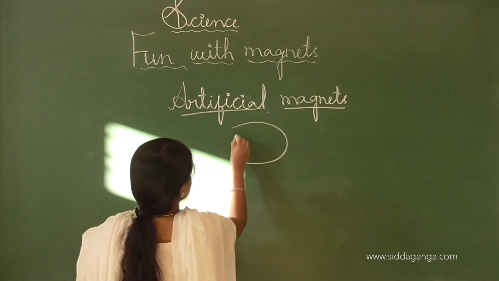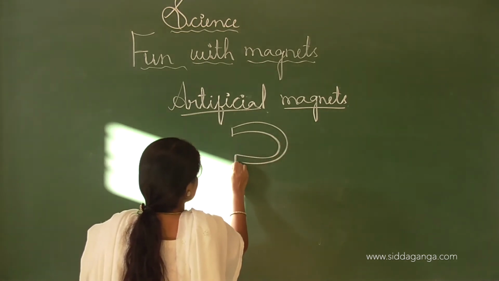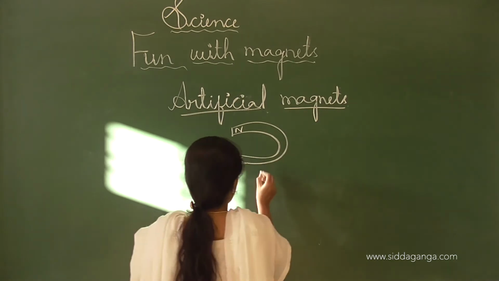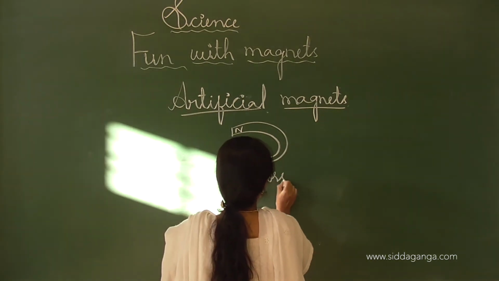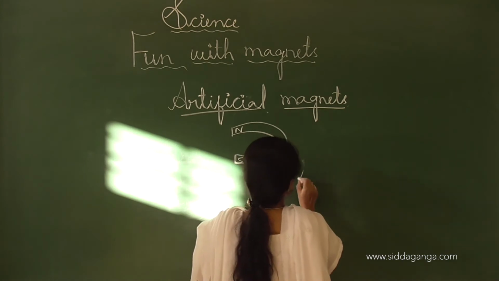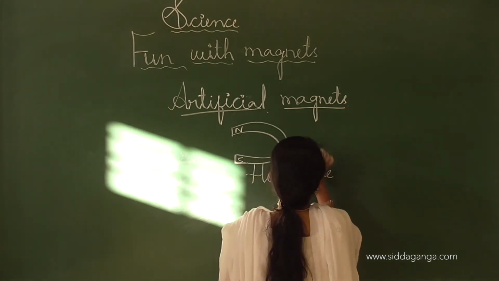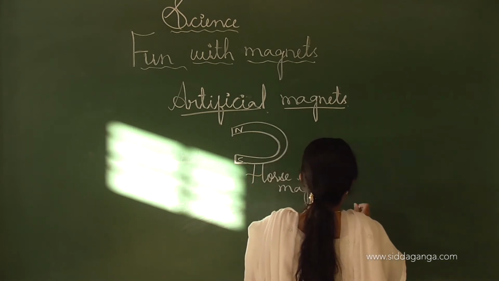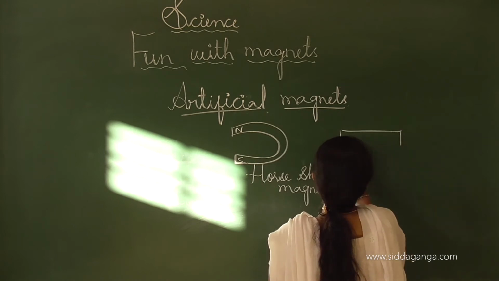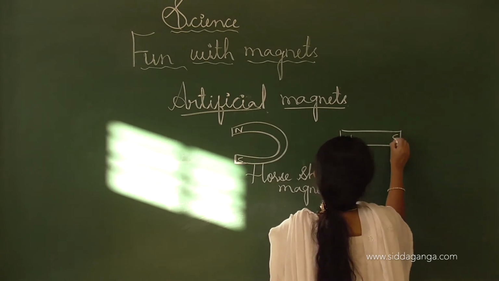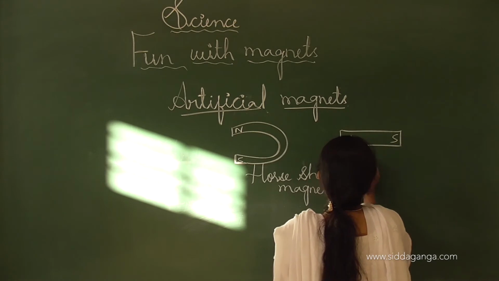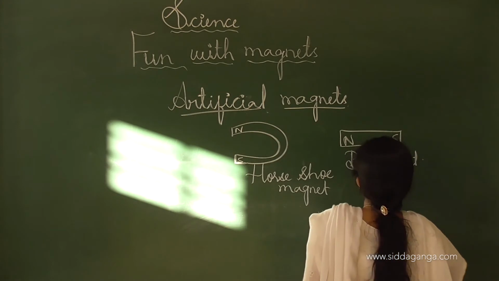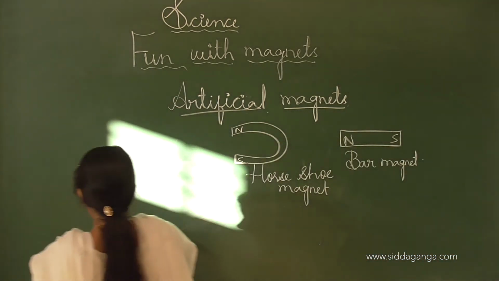See, north, south, this is the shape of the horseshoe magnet. Next one is the bar magnet. See, this is the bar magnet.